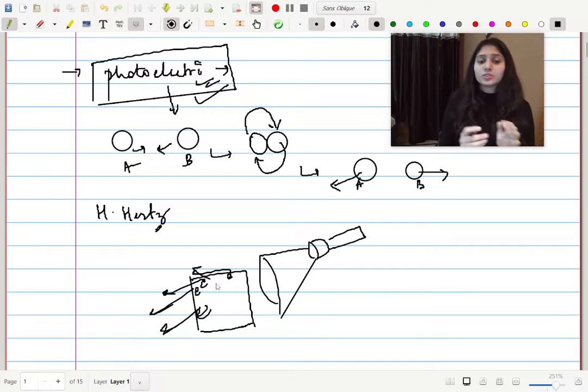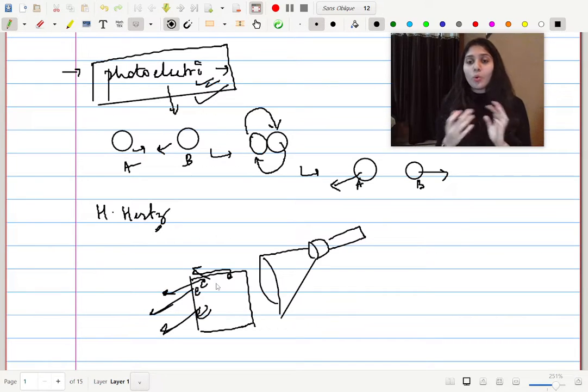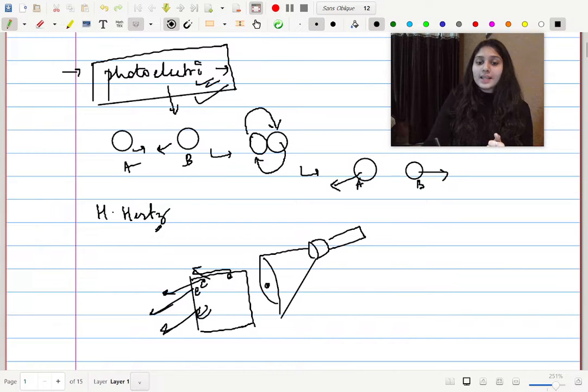So the first question is, why are electrons being ejected out of the metal surface? The answer to this question could be answered only if we assume that light is having particles. So let's say light is having particles, and one particle is called a quanta.